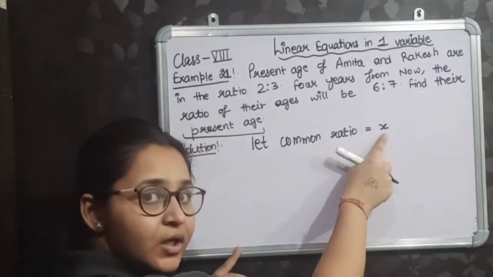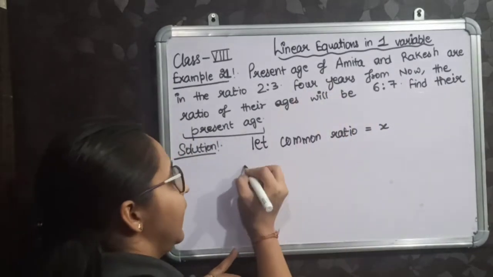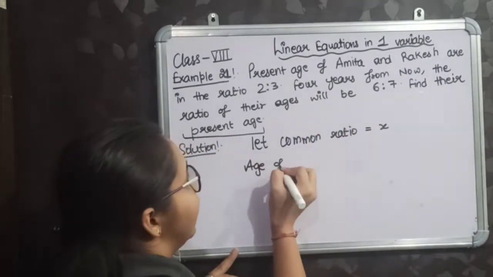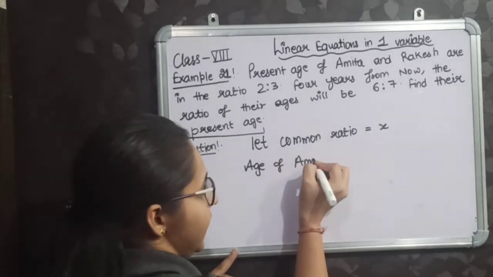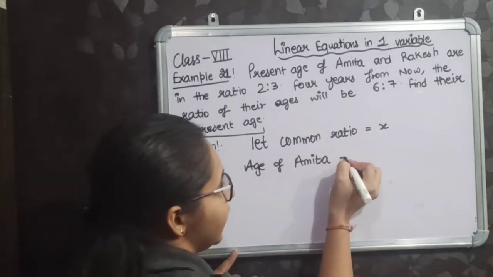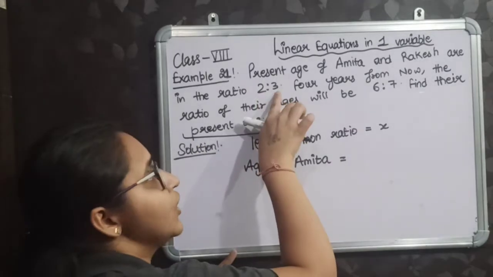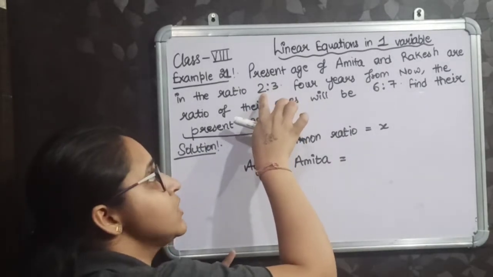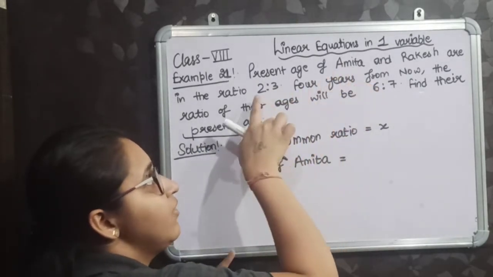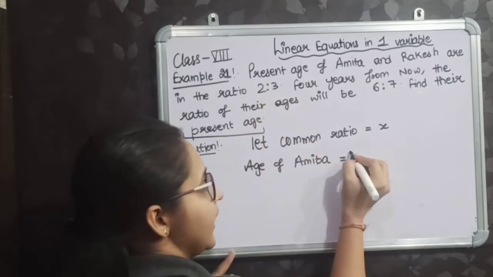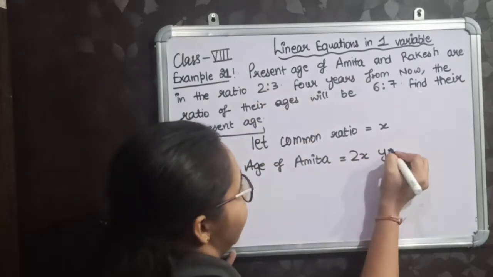If my common ratio is x, then the age of Amita will be, the ratio is given to be 2:3, so it means the age of Amita will be 2x years. Very good.